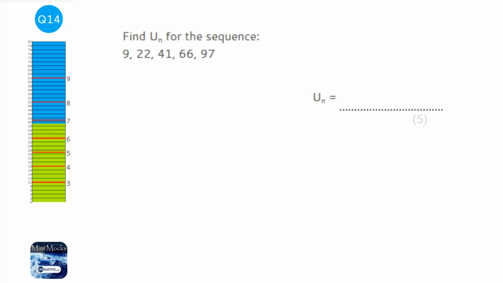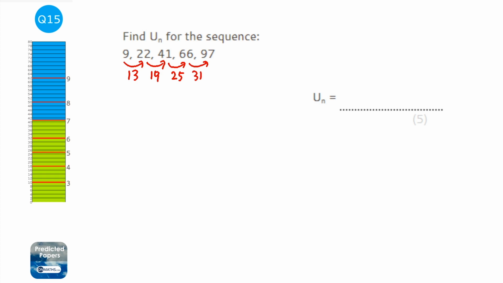Okay, so we're asked to find the nth term of this sequence, so the first thing I need to do is work out what the sequence is going up in. So 9 to 22 will be 13. 22 to 41 would be 19. It's not the same. Okay, so that would be 25, and then this would be 31.